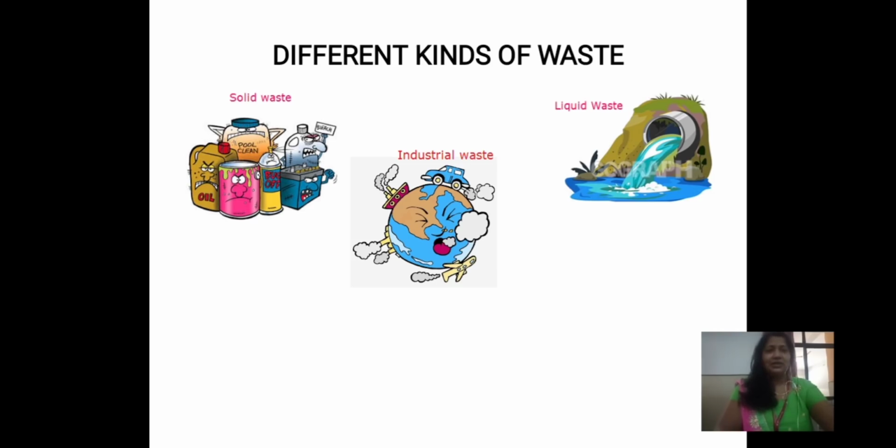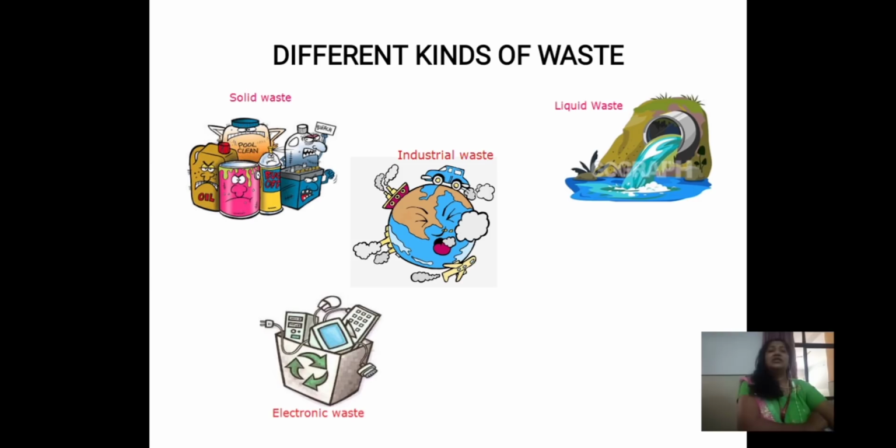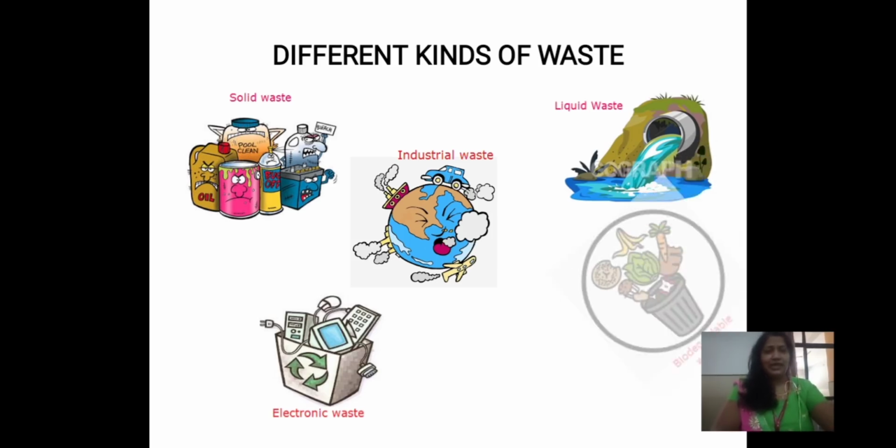All right. Now the next type of waste is the electronic waste. What do we do when our phone or any electronic item is damaged? We just throw them away, right? Now that's a very dangerous thing because we do not segregate the waste. We need to segregate the waste so that electronic waste can be taken by some companies and they can modify them.